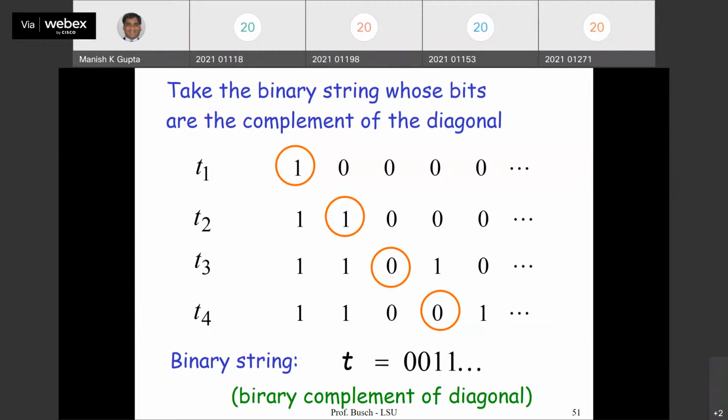Now this string T also represents a power set element. It should be part of this list, but the way it is constructed, it will never be part of the set. You understand? Because at the diagonal entry, it will differ. Right? This is a contradiction to our assumption that the power set is countable. Beautiful, right? It's a beautiful thing by Cantor, the Cantor diagonalization argument. Using the Cantor diagonalization argument, one can show that the power set is uncountable. Okay, got it?